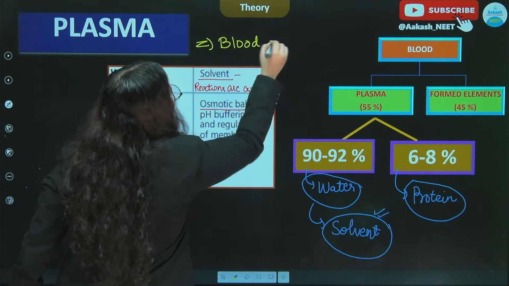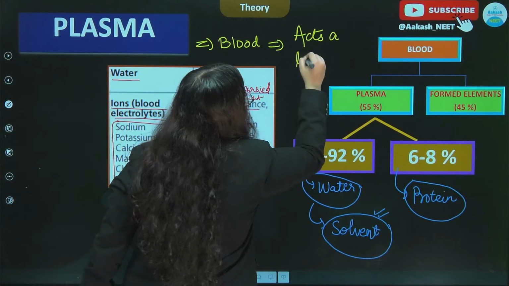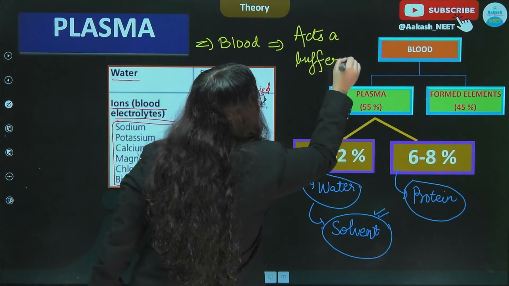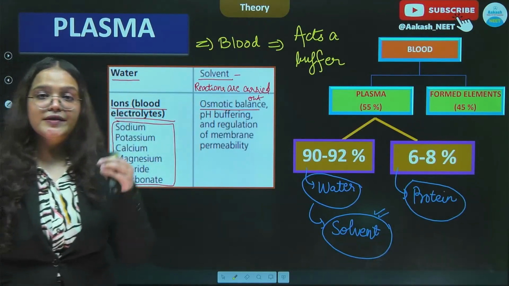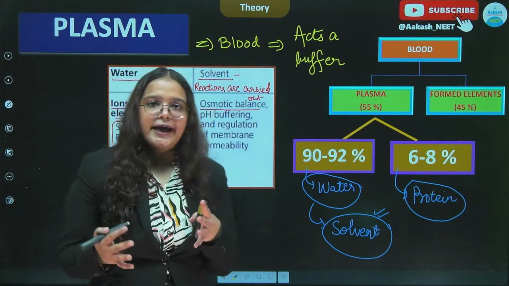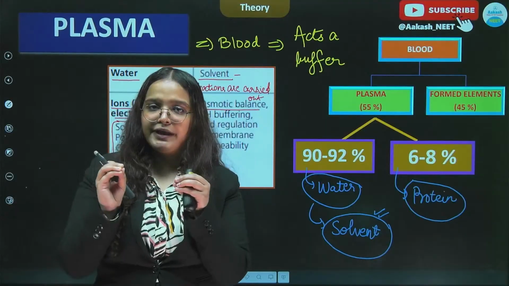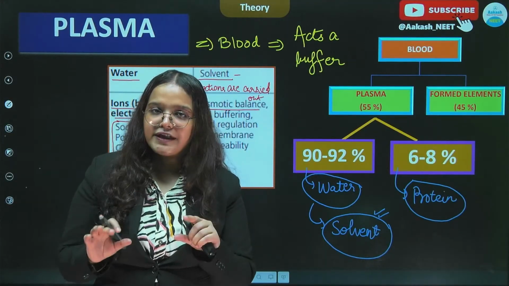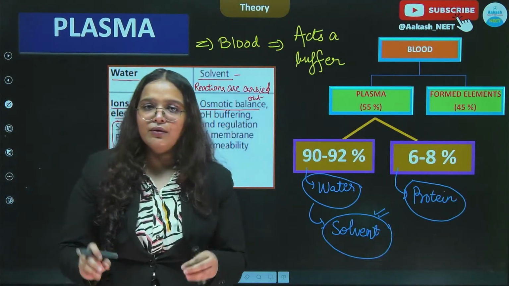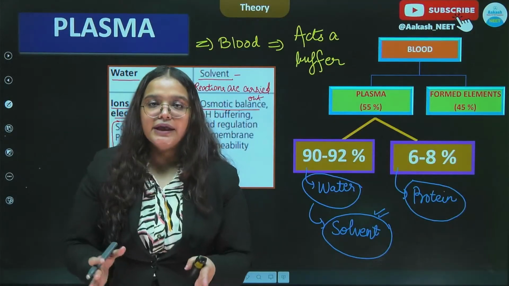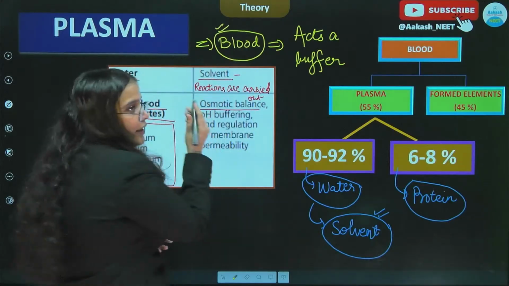Blood acts as a buffer and maintains the homeostasis of all the fluids present in our body. Whenever you are carrying out any experiment, अगर आप lab में कभी जाओगे, whenever you are doing any experiment, there is always a buffer that we take, and a buffer has a constant pH, so that आसपास की कोई भी चीज़ affect ना हो, एक constant environment maintain रहे. So that function here in our body is performed by blood.